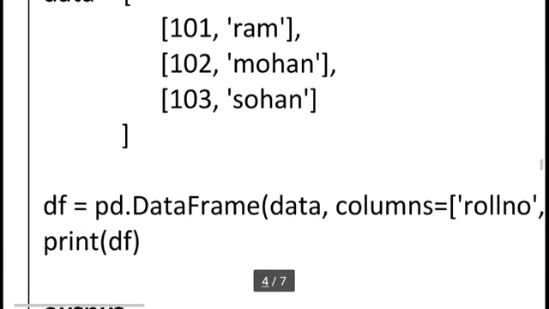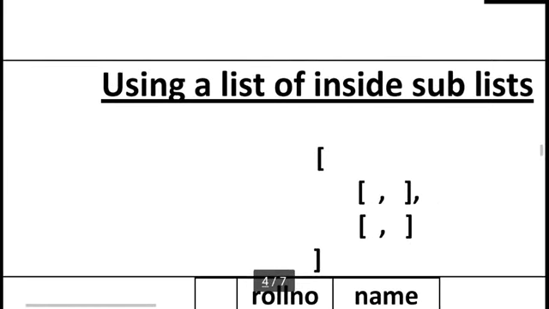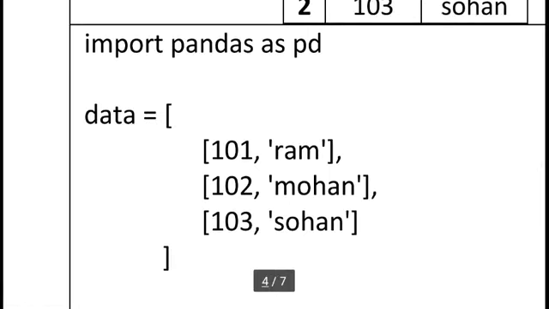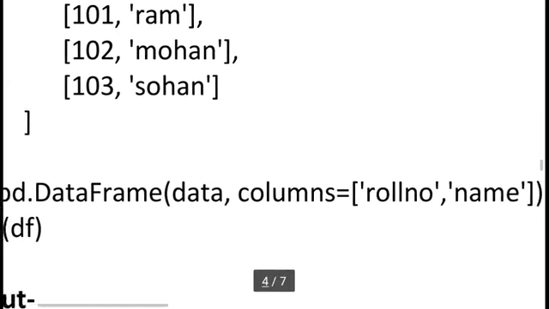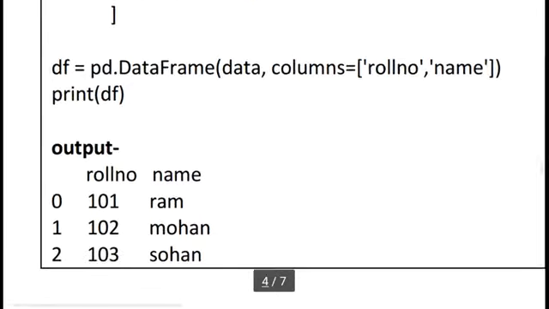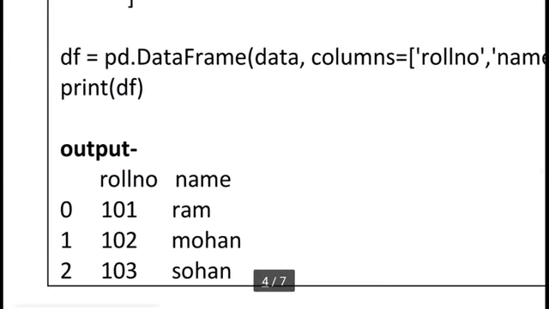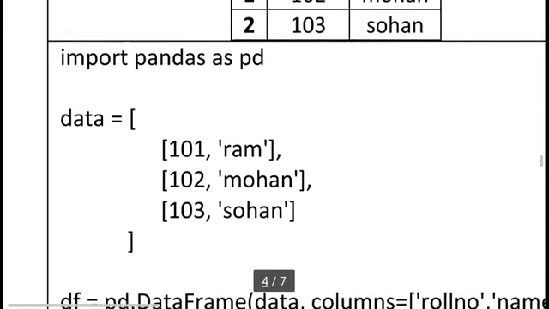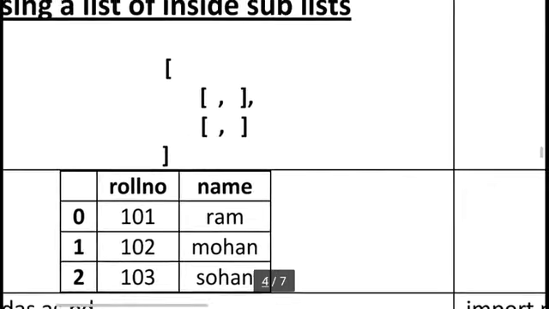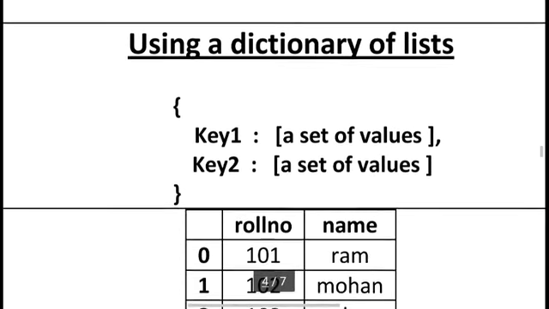You can see, using this list of sublists concept, we can store our data row by row and also specify the particular column titles, and this will create a pandas data frame. Okay, the same thing we can create using another concept, a dictionary of lists.